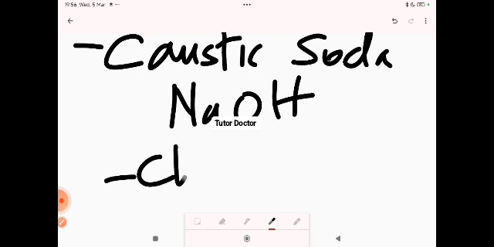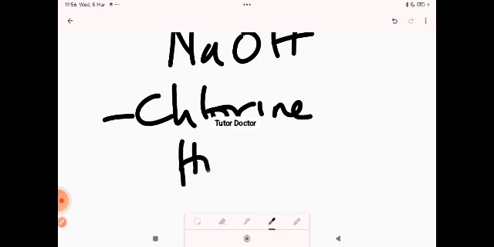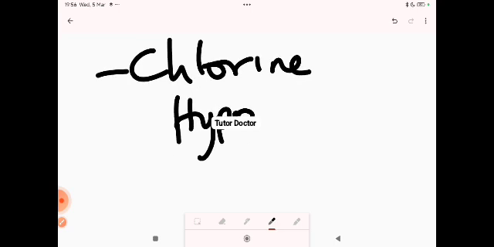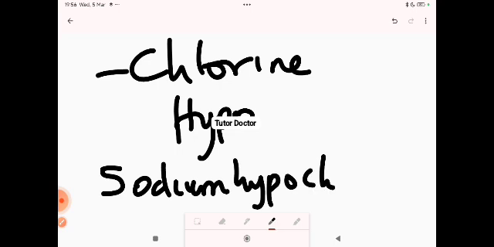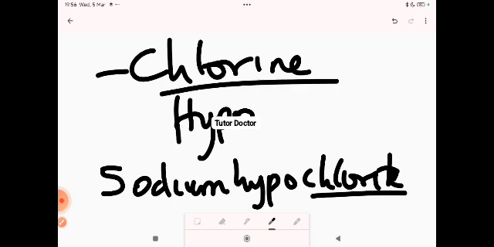Another example is chlorine. Chlorine is another heavy chemical because it is used in disinfection, like your hypo now. Your hypo bleach is actually sodium hypochlorite. So that chlorite there is the actual thing that bleaches the cloth, disinfects and kills bacteria. So chlorine is also needed in large amounts, and it is a heavy chemical.